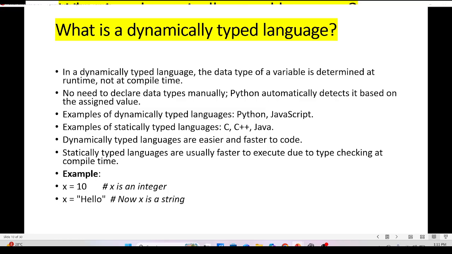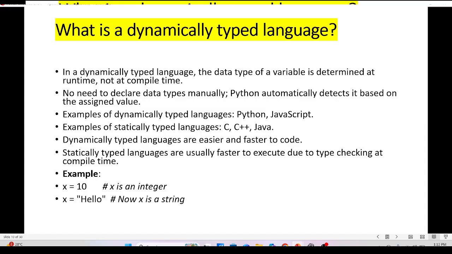What is a dynamically typed language? In a dynamically typed language, the data type of a variable is determined at runtime, not at compile time. No need to declare the data type manually. Python automatically detects it based on the assigned value. Examples of dynamically typed languages are Python and JavaScript. Examples of statically typed languages are C, C++, and Java.